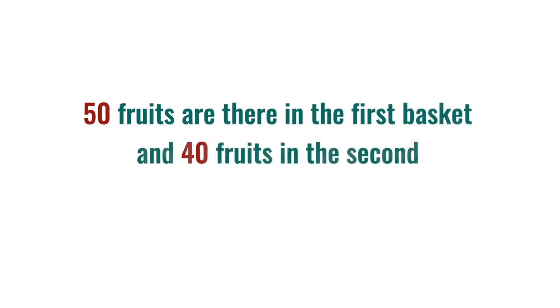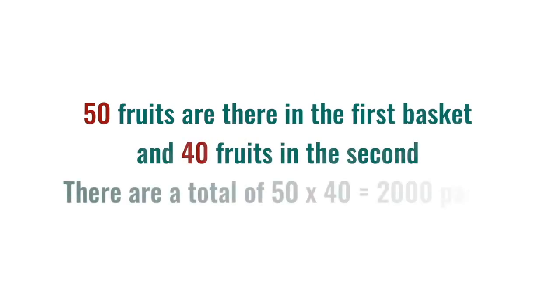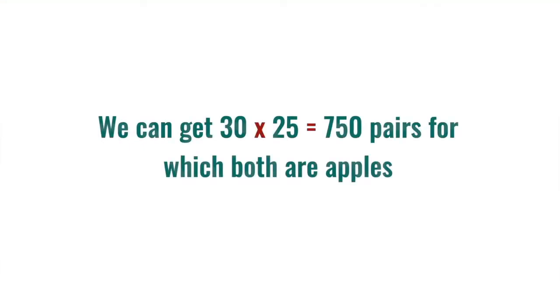50 fruits are there in the first box and 40 in the second box. Hence, there are a total of 50 into 40, that is 2000 pairs. Of these, how many pairs have both apples? There are 30 apples in the first box and 25 apples in the second box. Hence, we can get 30 into 25, that is 750 pairs for which both are apples.